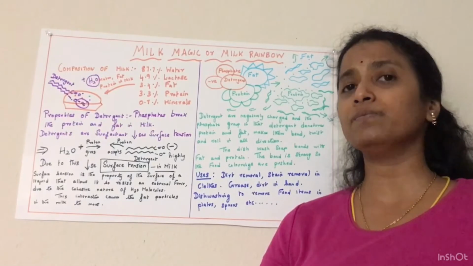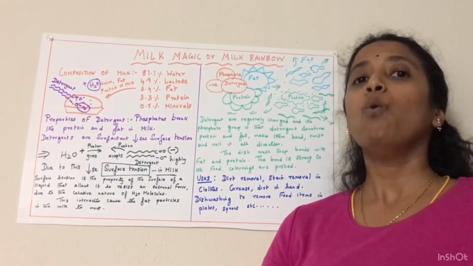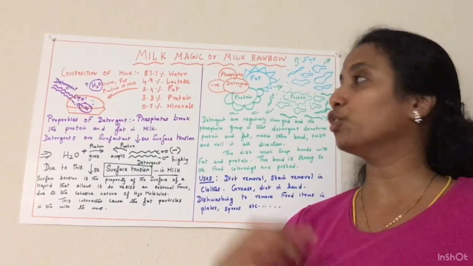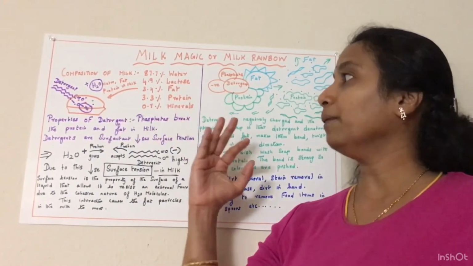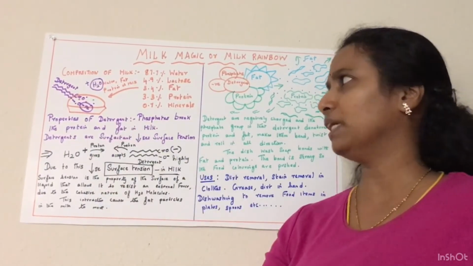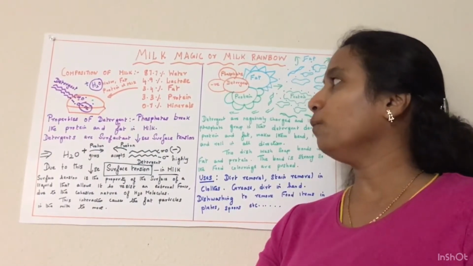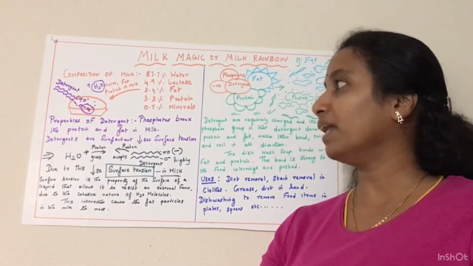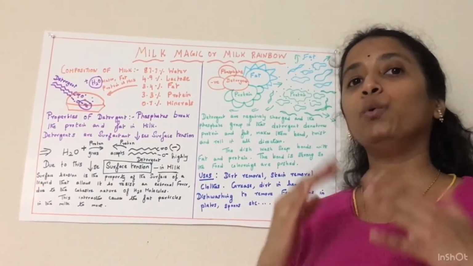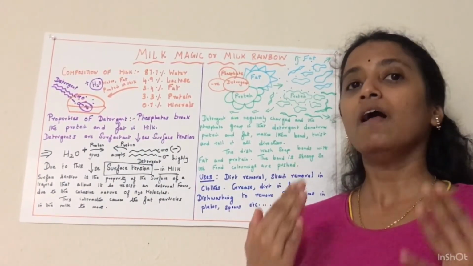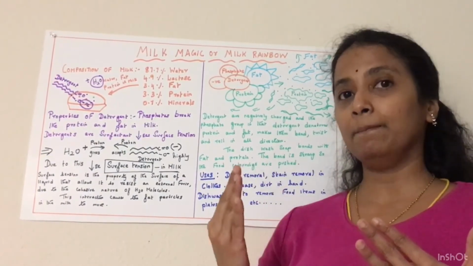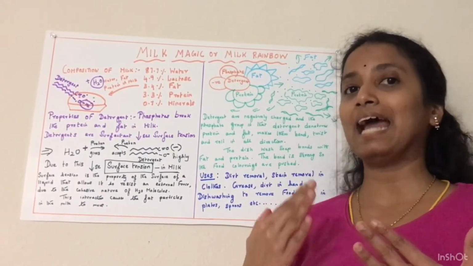Okay, so the soap solution, that is the detergent. While we are adding detergent, the detergent gets attached to water, fat and protein. Now we are going to see the property of a detergent. The phosphate molecule present in the detergent breaks the protein and fat in milk. So what I told you, in milk you have water, protein and fat, and the phosphate is breaking the fat and protein.